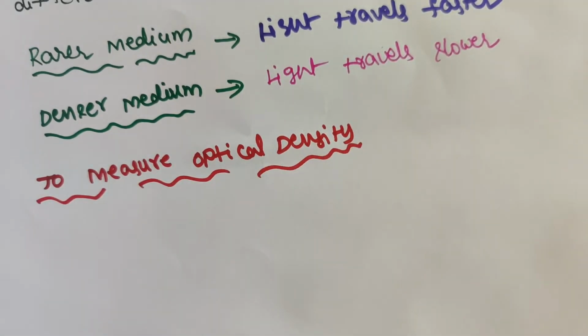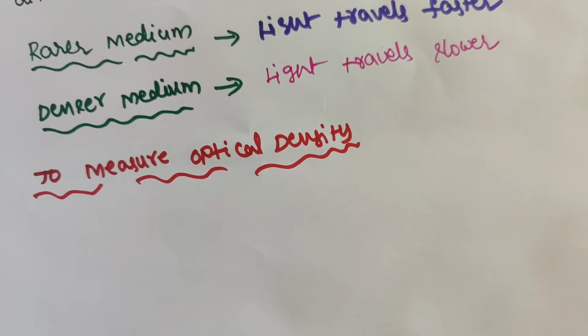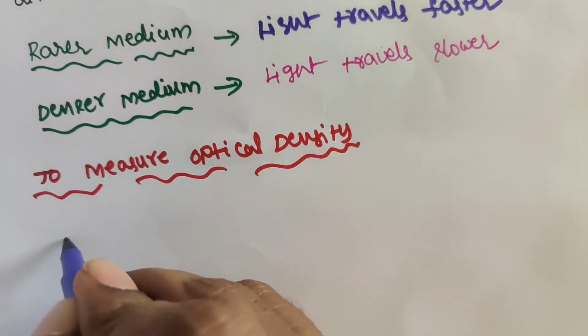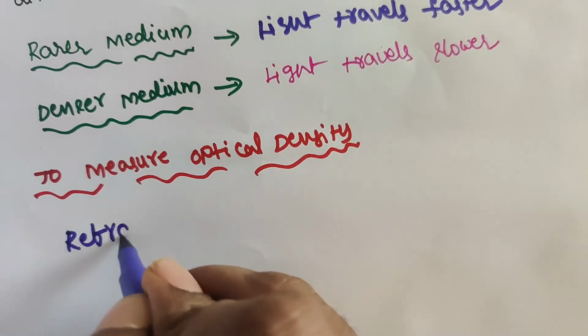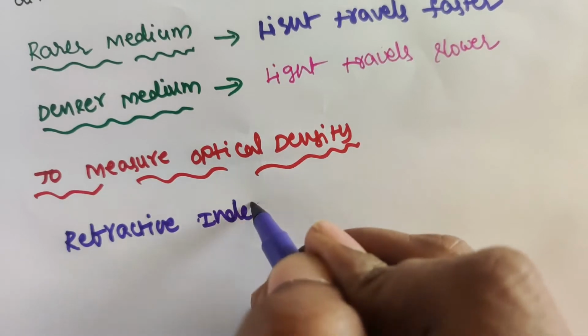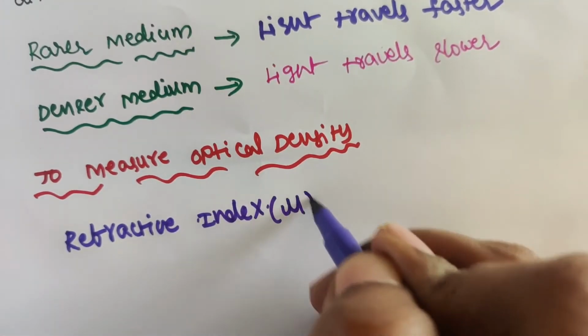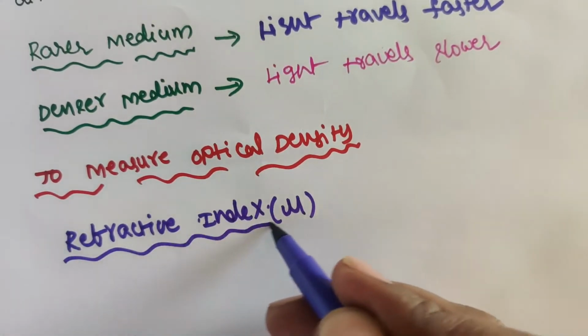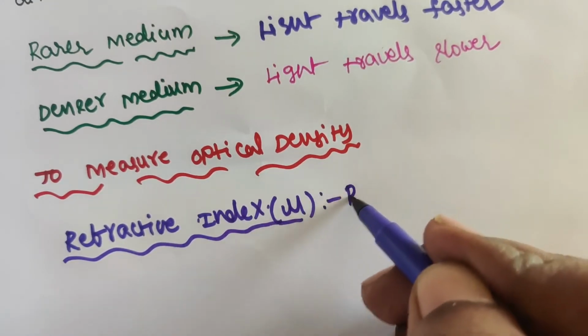Already you studied in 10th standard one of the most important physical quantities, refractive index. It is denoted with the letter mu.